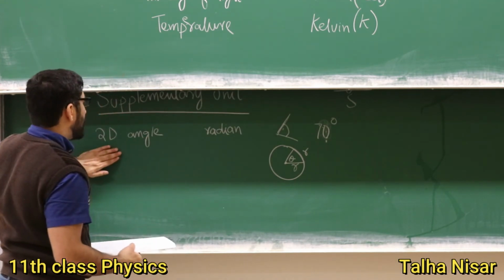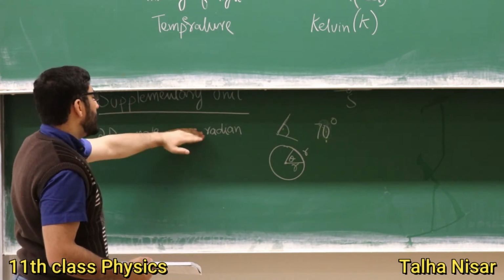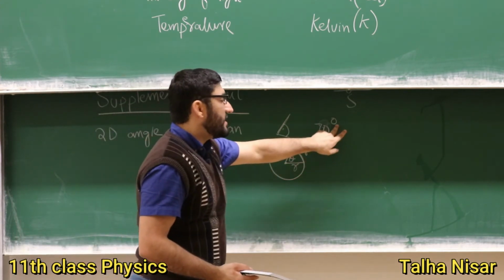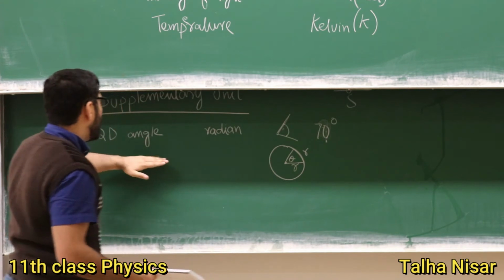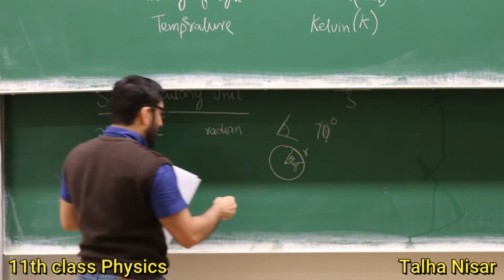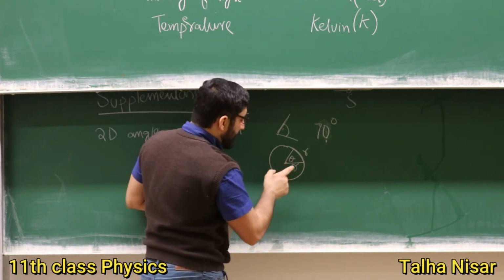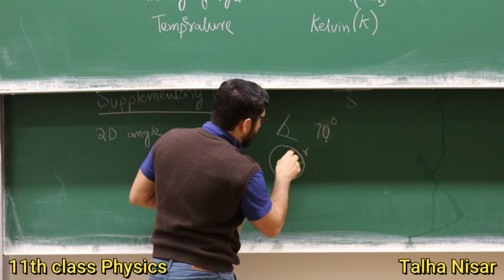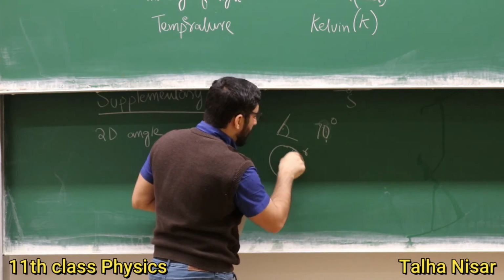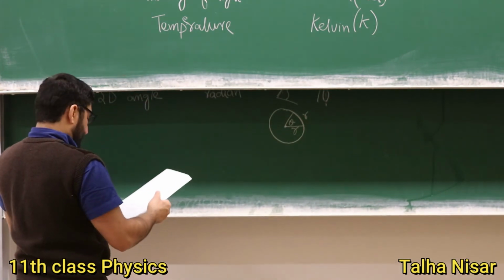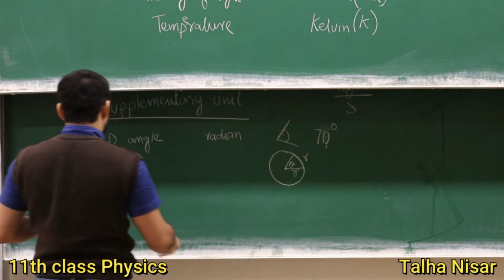So radian is the supplementary unit, and it's a standard unit. We commonly use degrees, but the standard unit is the radian, and 1 radian is when the radius is equal to the arc. Arc means any line on the circle. And now we come to the 3D angle.